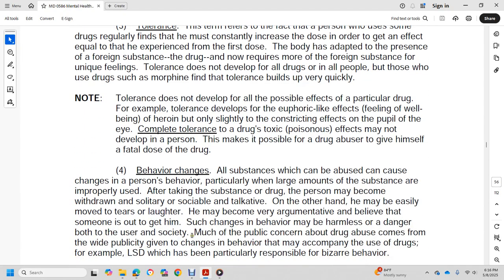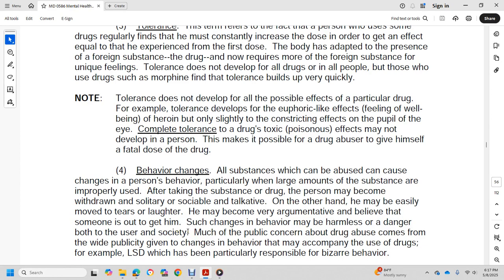Behavioral changes: all substances which can be abused can cause a change in the person's behavior. With a particularly large amount of the substance, or improper use, after taking the drug the person may become withdrawn, solitary, or talkative. On the other hand, he may be easily moved to tears or laughter. He may become very argumentative, or believe that someone is out to get him. Some changes in behavior are harmless, while others are dangerous to both the user and society.